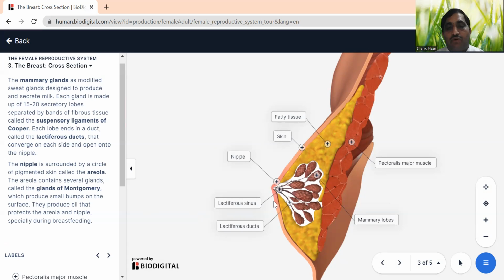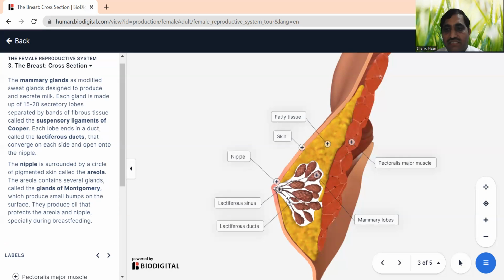These Montgomery glands produce oil, and they give a bumpy appearance to the nipple. This oil is very important for the nipples. It protects the nipples during breastfeeding of the child.